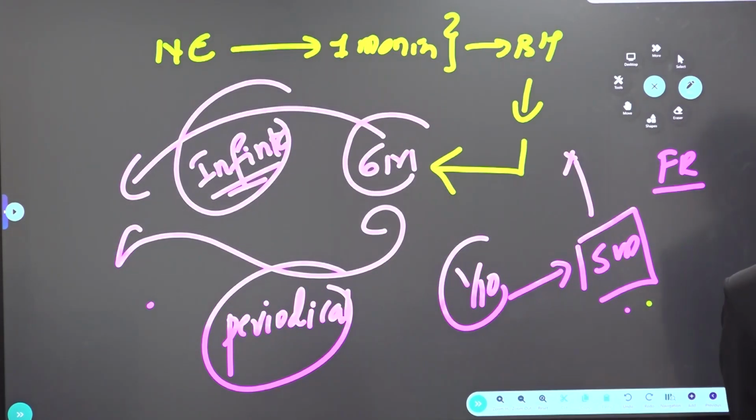Yes, after the Minerva Mills judgment, yes. Proclamation of national emergency under Article 352 is subject to judicial review.